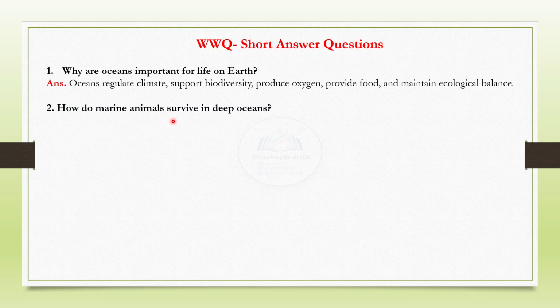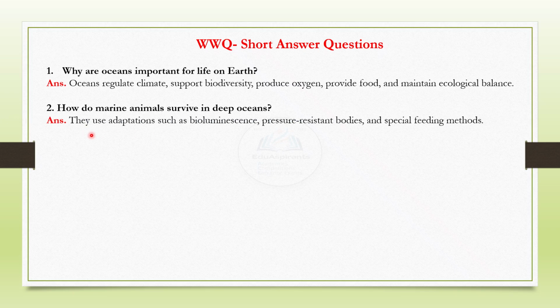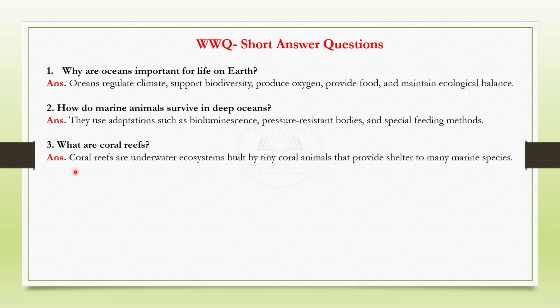How do marine animals survive in oceans? See if you can answer. The correct answer is they use adaptations such as bioluminescence, pressure-resistant bodies, and special feeding methods. What are coral reefs? Coral reefs are underwater ecosystems built by tiny coral animals that provide shelter to many marine species. Next, name 2 threats to ocean health: plastic pollution and climate change.